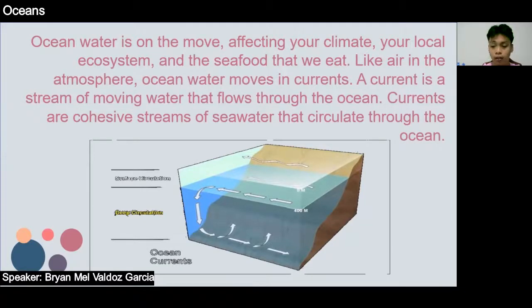There are two distinct current systems in the ocean. The first one is the surface circulation, which steers a relatively thin upper layer of the sea, and the second is the deep circulation, which weaves along the deep sea floor.